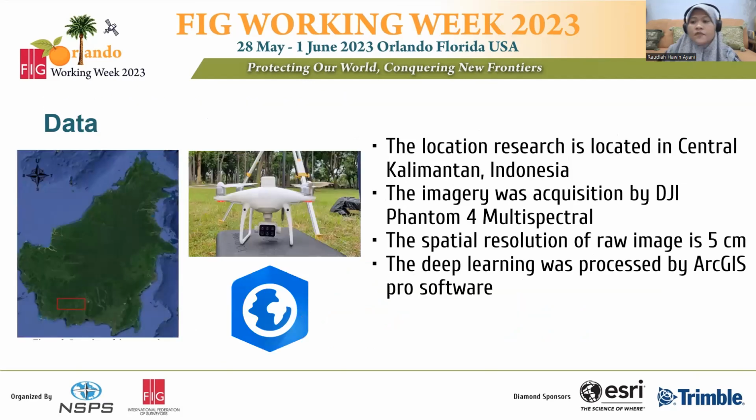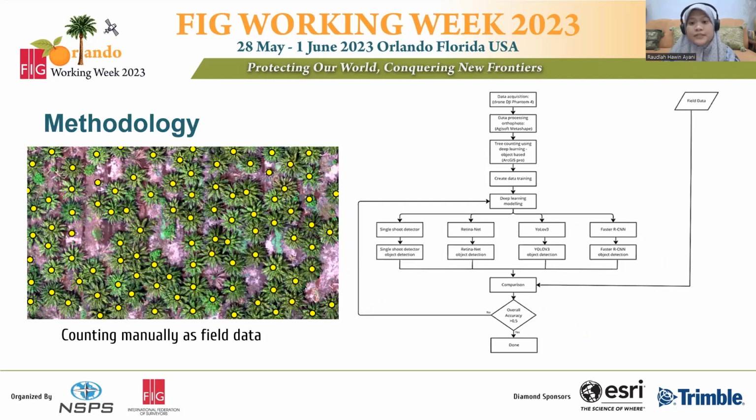The data for this paper is located in Central Kalimantan, Indonesia. We used imagery acquired by the DJI Phantom 4 multispectral. The spatial resolution of the raw image is 5 centimeters. The deep learning was processed by ArcGIS Pro software. Next is the methodology.